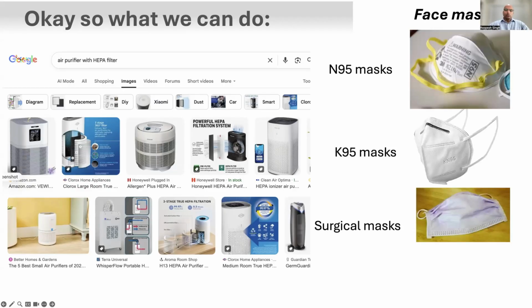When we go out, to protect ourselves we can use masks. Even a normal surgical mask is enough to keep most of the bad exposure away. But if someone wants, they can take N95 masks, which are most effective. KN95 is almost okay. And surgical masks are like our regular masks. So these are some of the preventive tools you can use to save yourself from problems later in life.